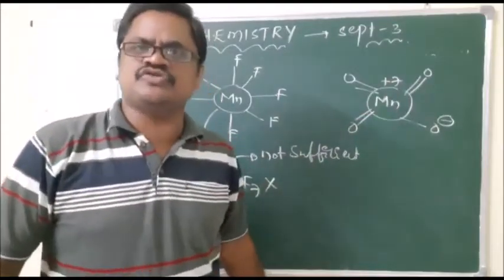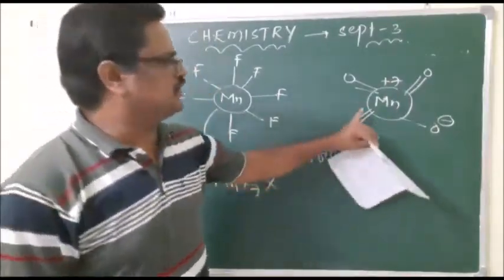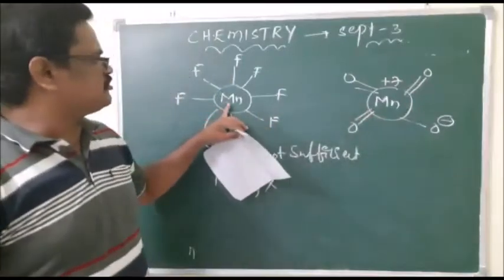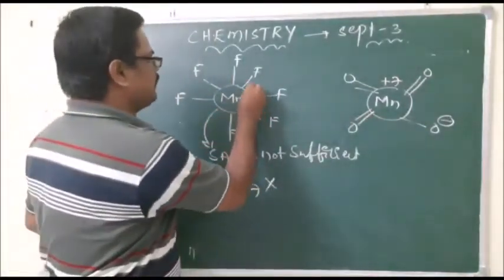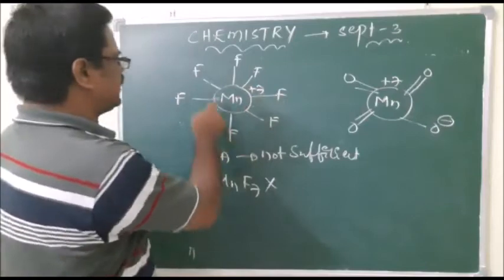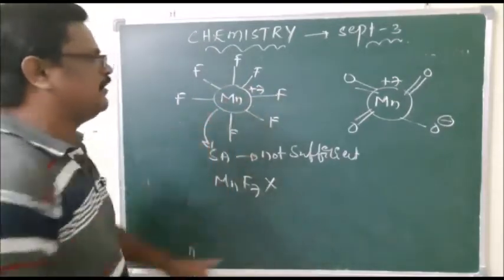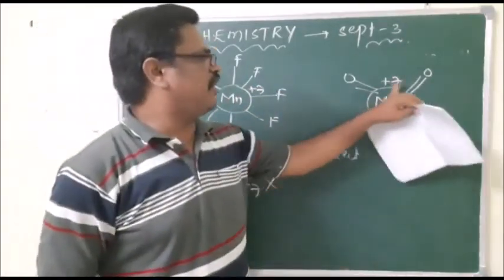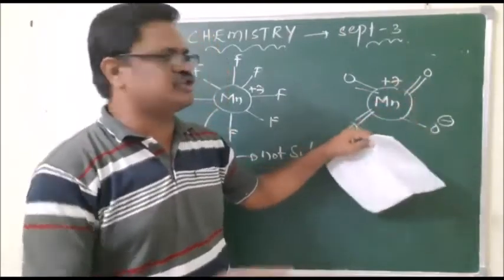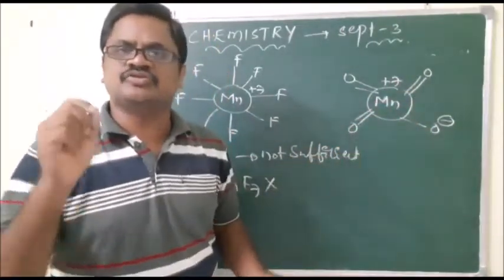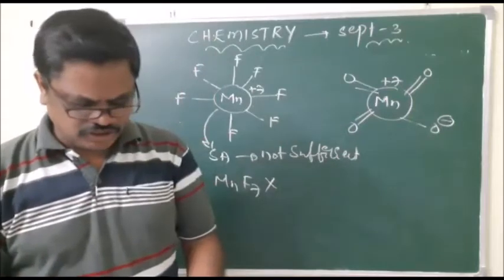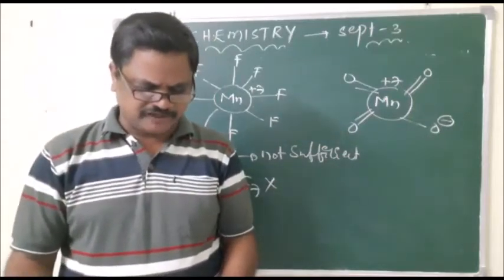The same thing occurs in Mn2O7. For manganese to reach +7, fluorine can form only a single bond whereas oxygen can form double bonds, so with 4 oxygens it is satisfied. So the 4th option is correct for the 7th question.